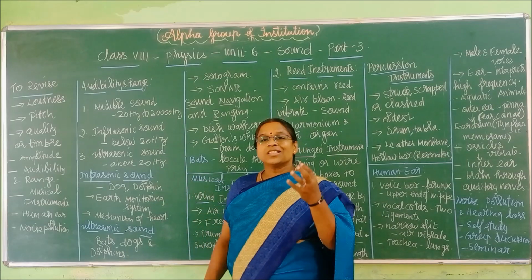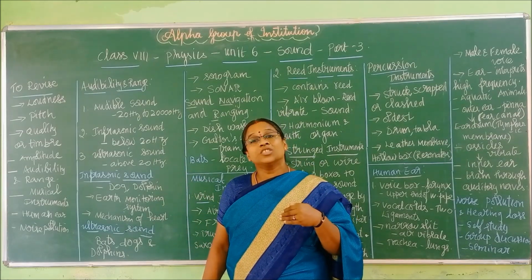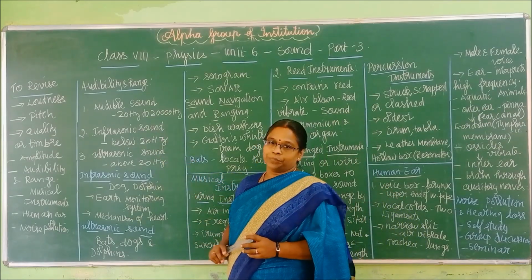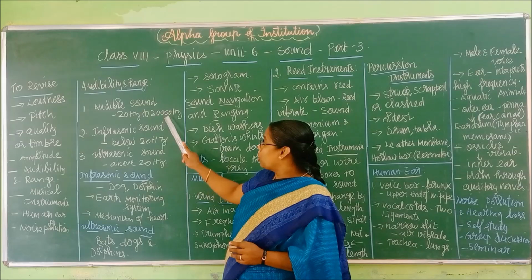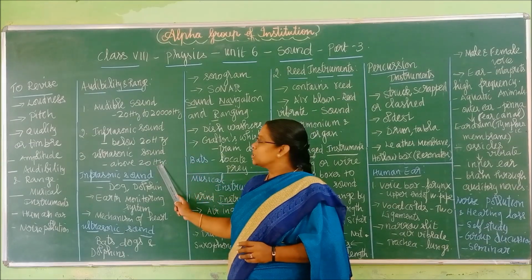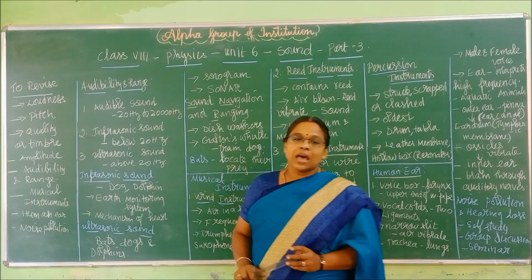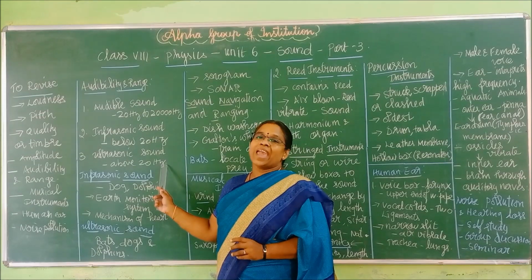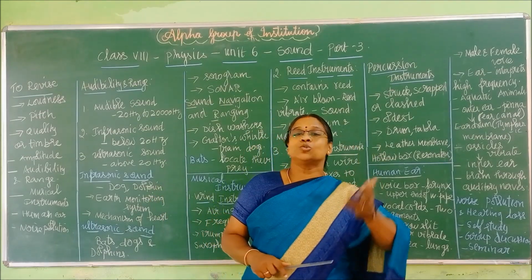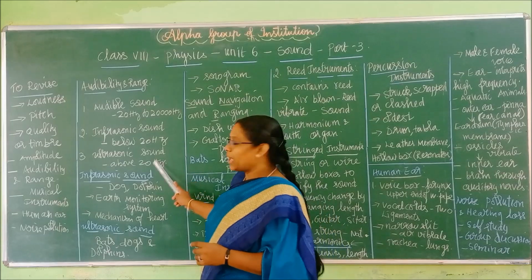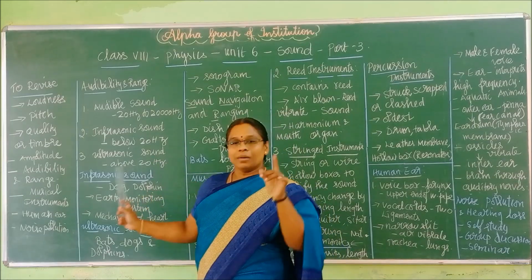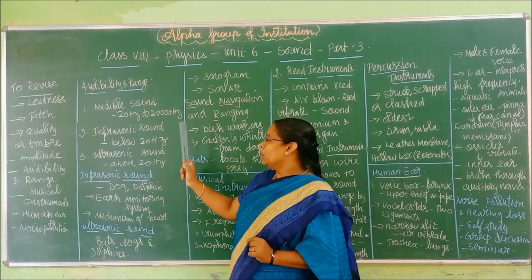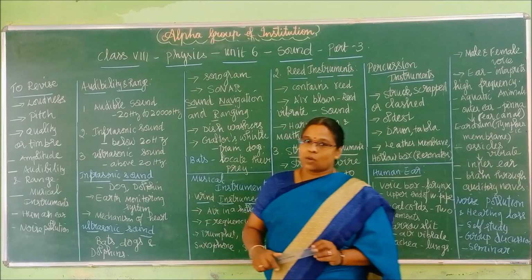Now, when sound goes below 20 Hz frequency, that type of sound is called infrasonic sound. Then if it goes more than 20,000 Hz, that type of sound is called ultrasonic sound. Here kilohertz should come, kilo means kHz. It is about 20,000 Hz; I have used one K here, so you just add it, but in the notes I will give you the correct way. So what are the 3 types of sound? Audible sound, infrasonic sound and ultrasonic sound.